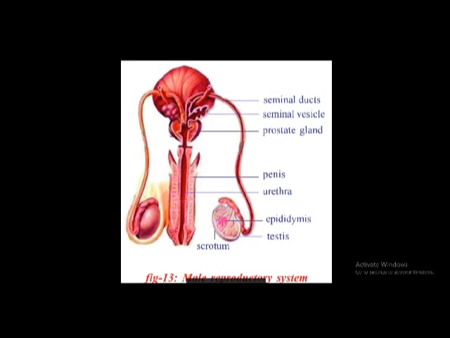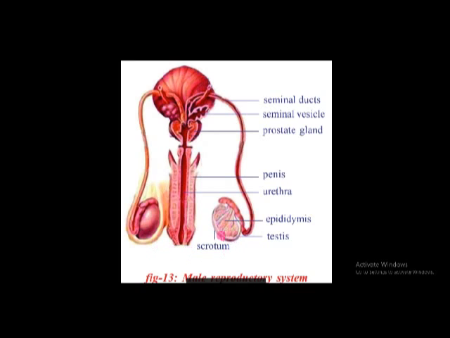After the formation of sperms, these sperms are collected into the epididymis. In each testis, an epididymis is present. In the epididymis, sperms are temporarily stored. After that, sperms move through the vas deferens, through these seminal ducts, and they come here and are ejaculated outside through the penis. Like this, two testes are there.